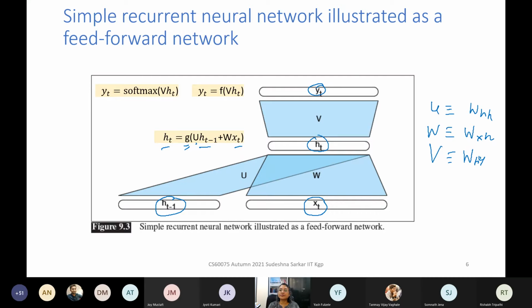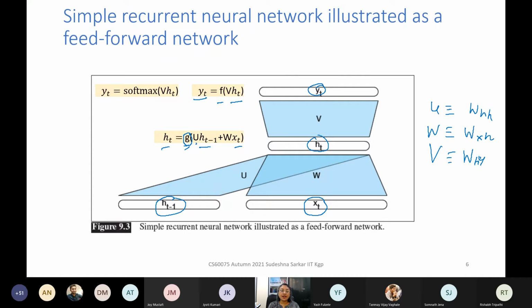So we have these 3 sets of weights, U, V, and W. So HT is G of U HT minus 1 plus W XT, and G is an activation function such as the sigmoid, as we have seen. And YT is a function of V HT.